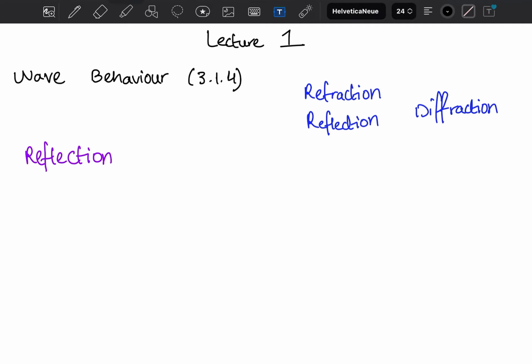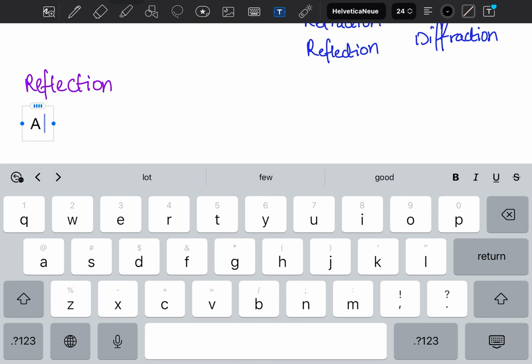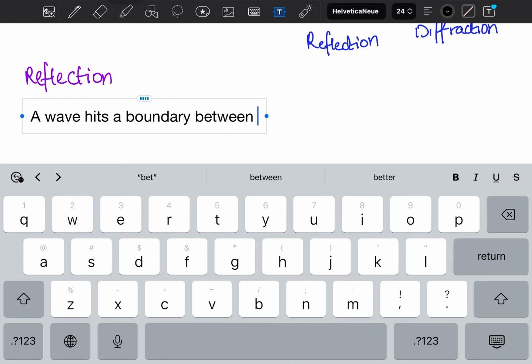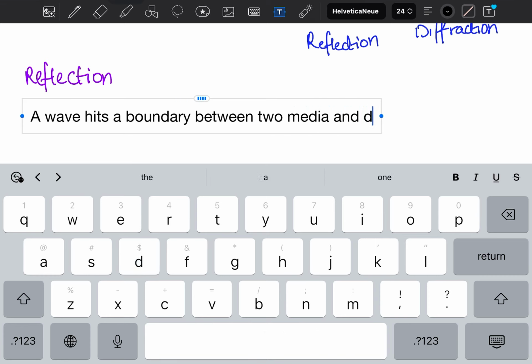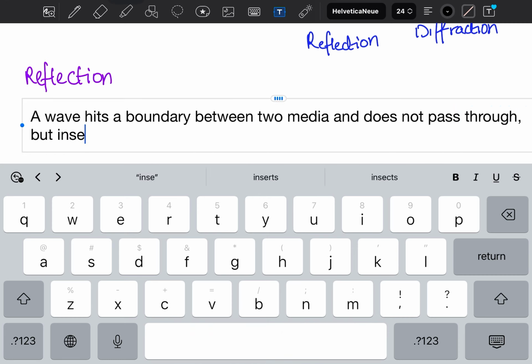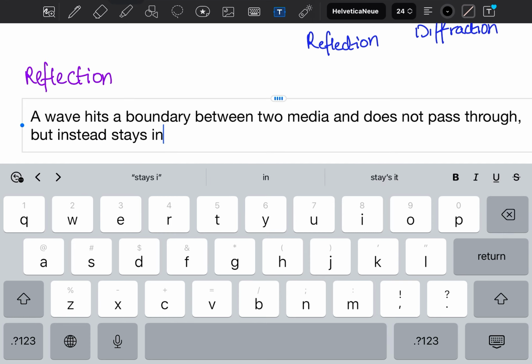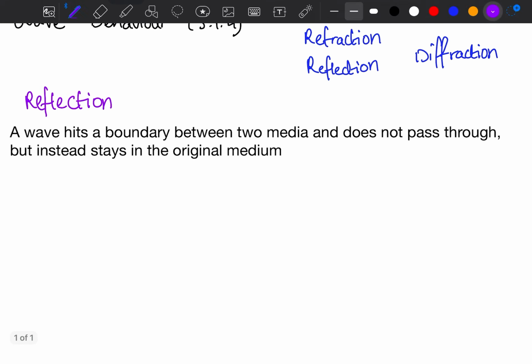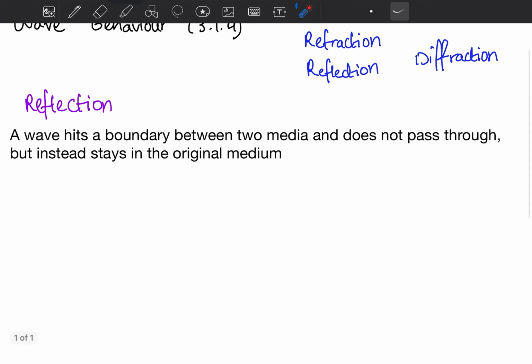Reflection occurs specifically in waves when a wave hits a boundary between two media and does not pass through, but instead stays in the original medium. This is what is meant by reflection.